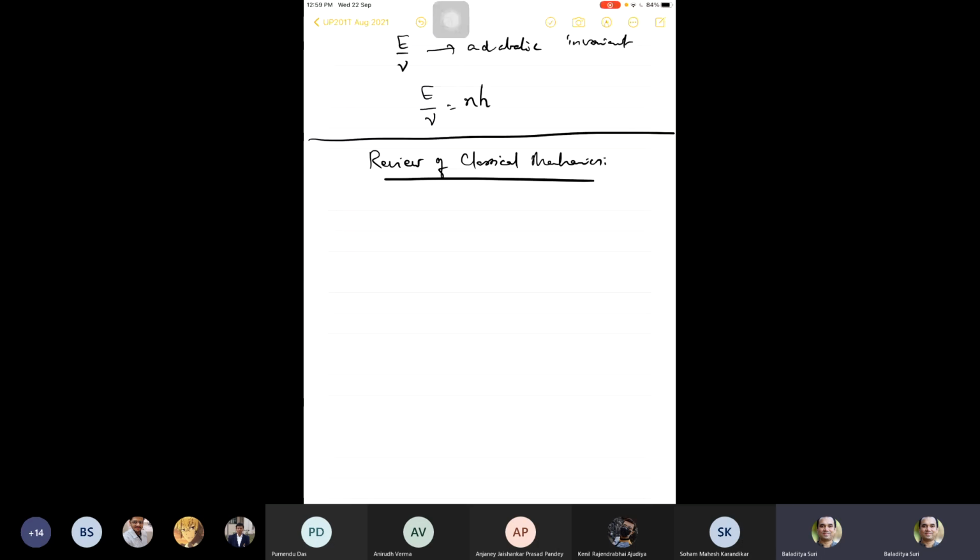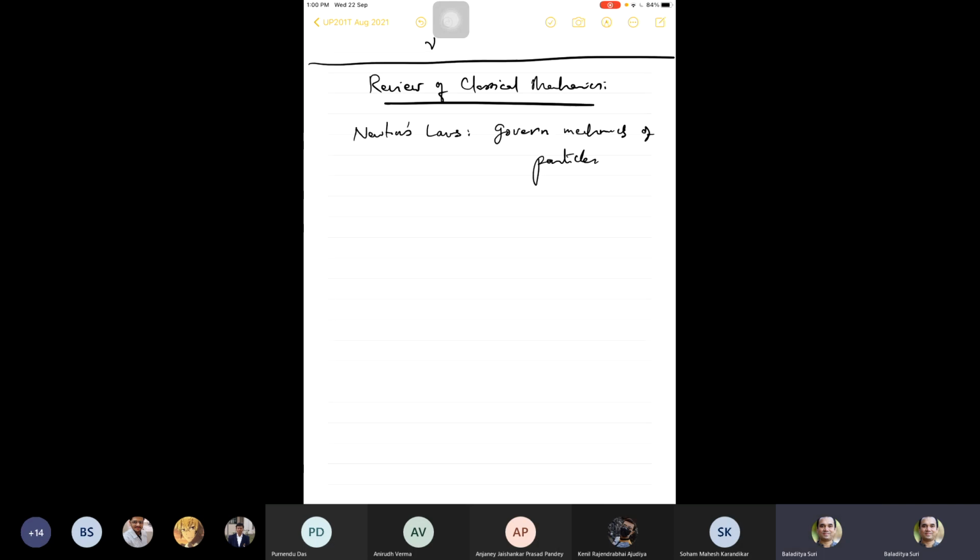In classical mechanics, we are all familiar with Newton's laws and all these things, but there is another pathway. Newton's laws govern mechanics of particles. Newton's first law is essentially a statement of conservation of momentum in the absence of force. The second law is the equation of motion.